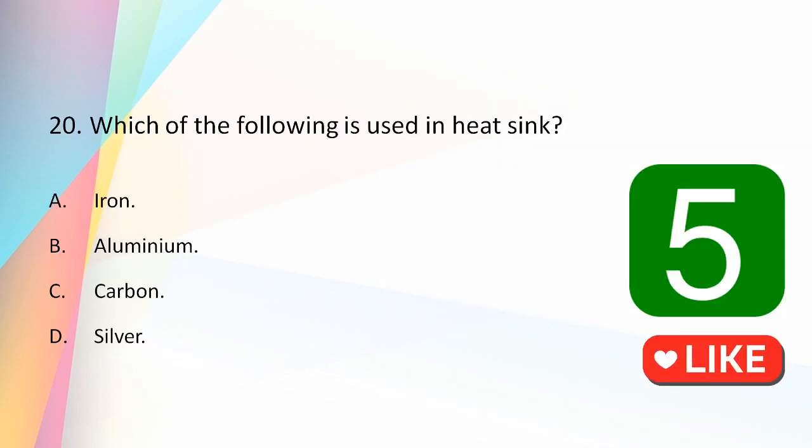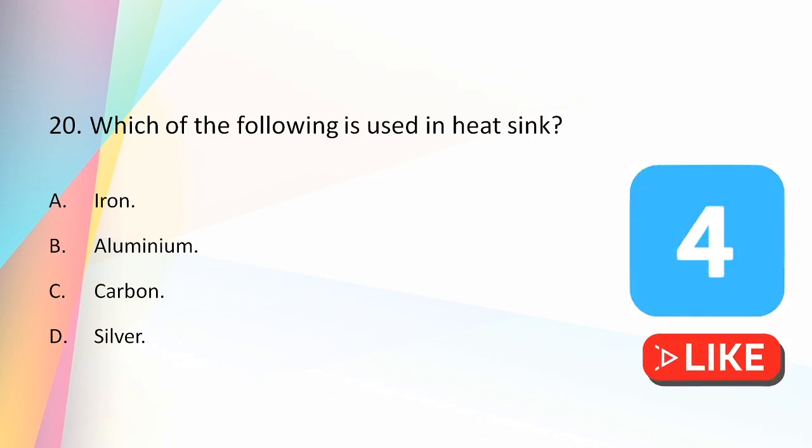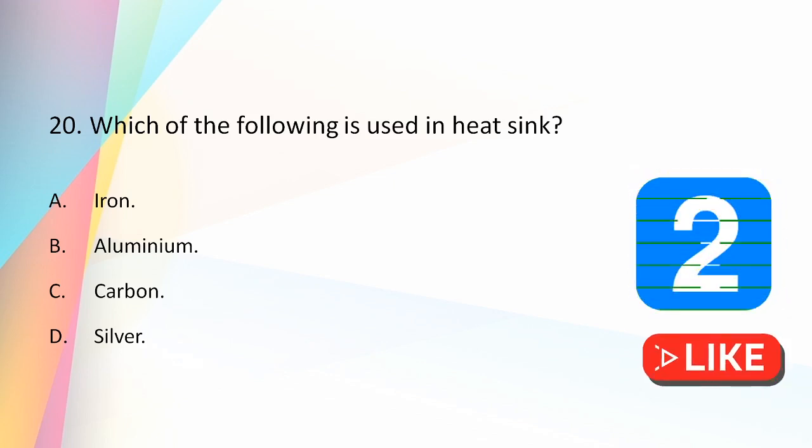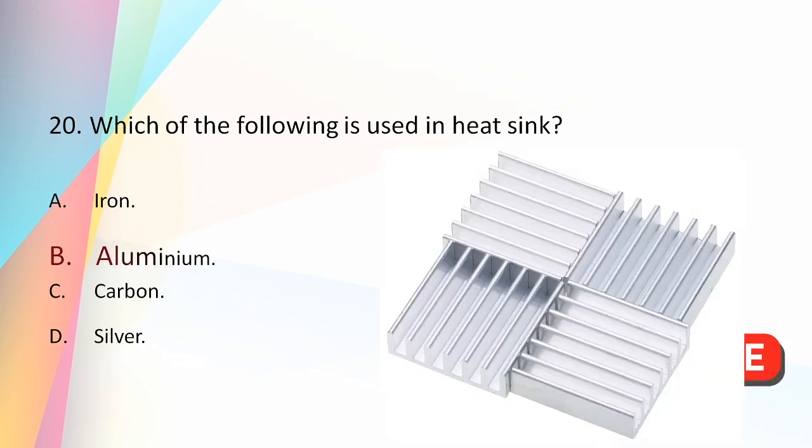The last question, which of the following is used in heat sink? Iron, aluminium, carbon, silver. And the answer is aluminium. Even though silver has more heat dissipating capacity, aluminium is preferred because silver is of higher cost.